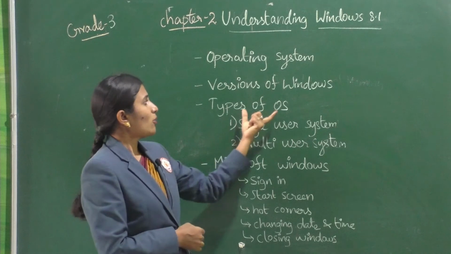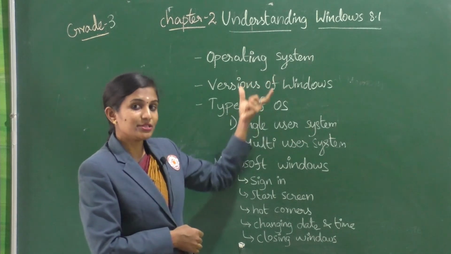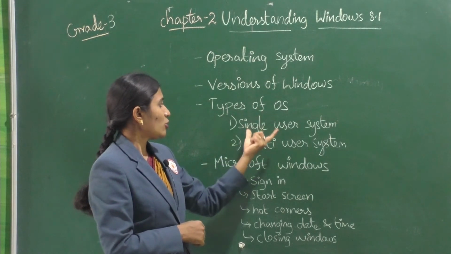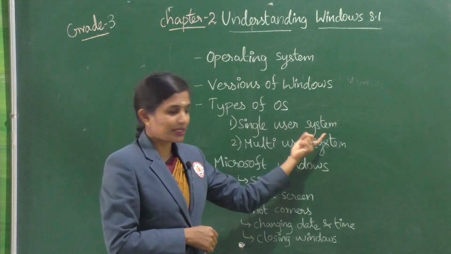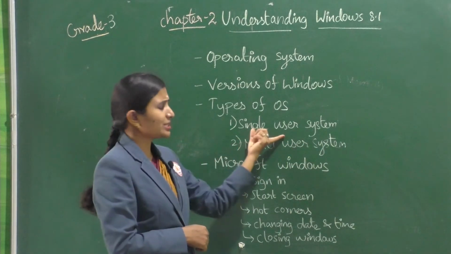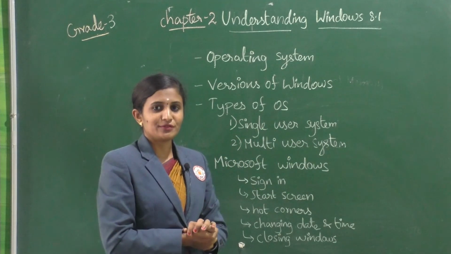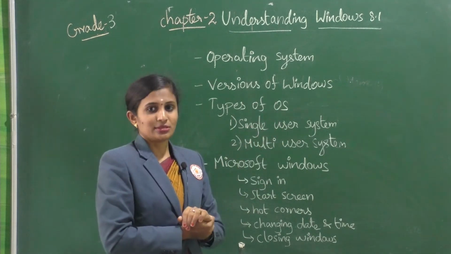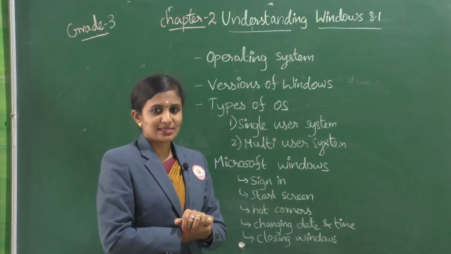So we saw what an operating system is, and under that we have two types. The types of operating system are single user operating system and multi-user operating system. In a single user operating system, we use Windows for a single user, for example our personal computer.